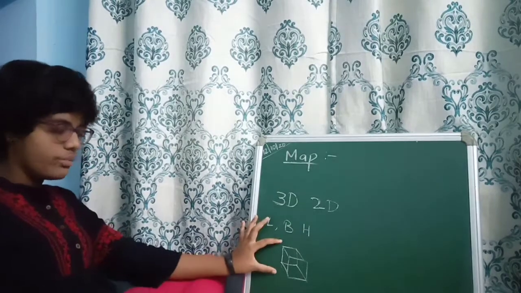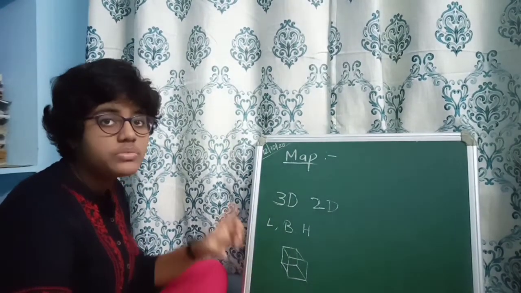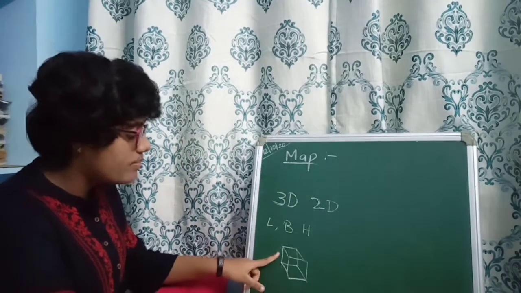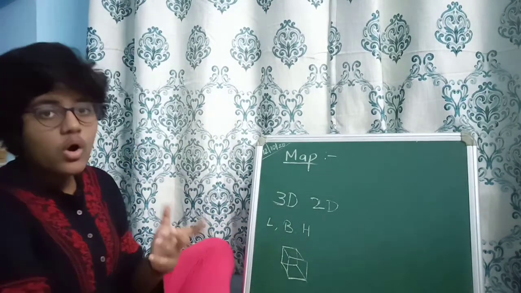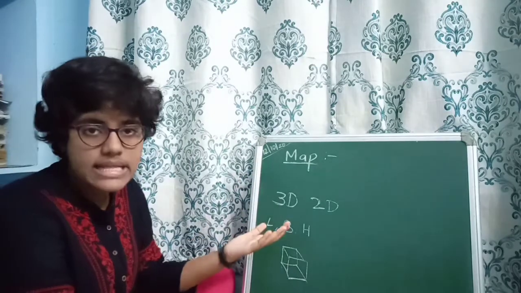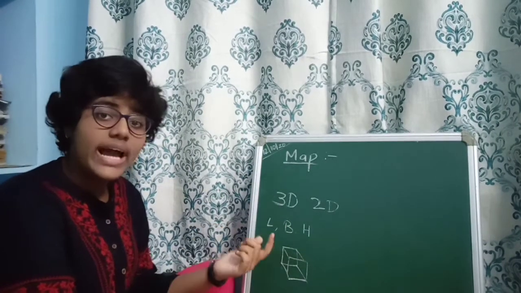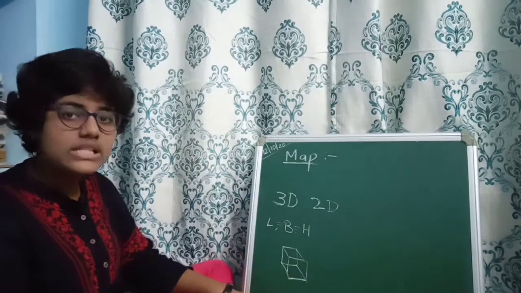This is a cube, right? So, what are the 3 dimensions we can find here? Length. What is the length? Actually, what does cube mean? The 3D figure of a square, right? What are the features of the square? All sides are equal, all angles are equal. In the same way, the length and breadth are also equal and the height is also equal. All are equal, as in a square.